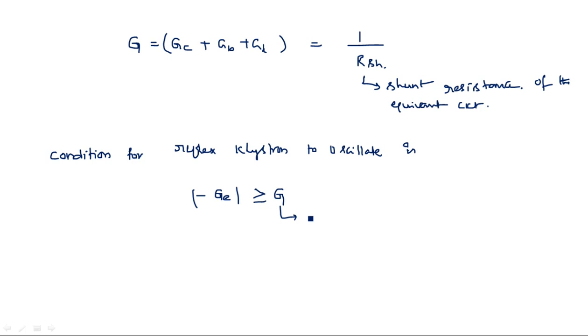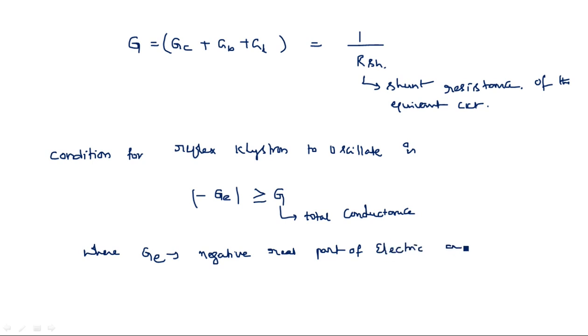What do you mean by G? G refers to the total conductance, and GE, what do you mean by GE? Where GE is nothing but the negative real part of the electronic admittance, and G refers to the total conductance.